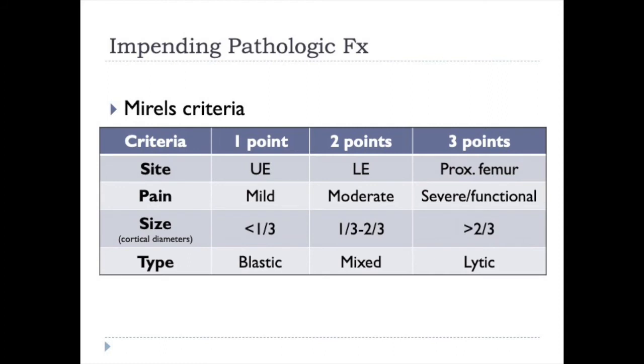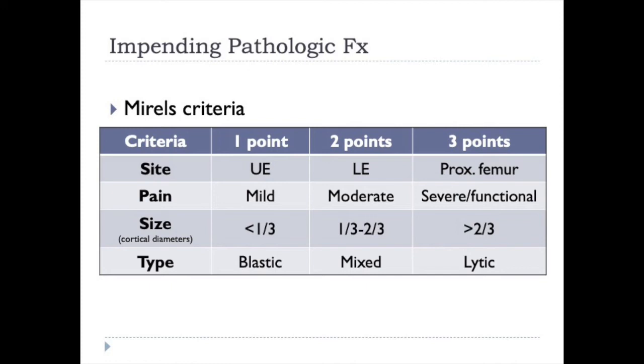So here's a chart showing the Morell's criteria, where they looked at the site, the pain, the size, and the type to determine those 12 points. So upper extremity gets less points because it's not a weight-bearing extremity compared to the lower extremity, and the proximal femur is the highest risk of fracture, so that gets the most points.